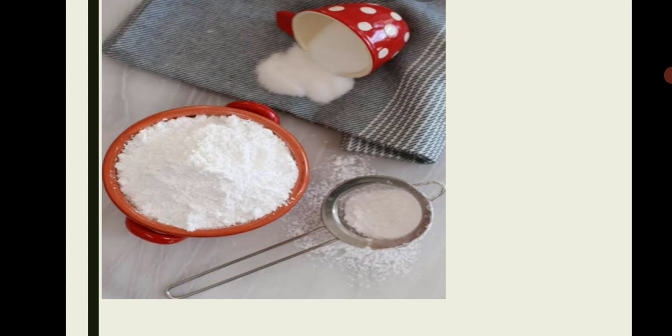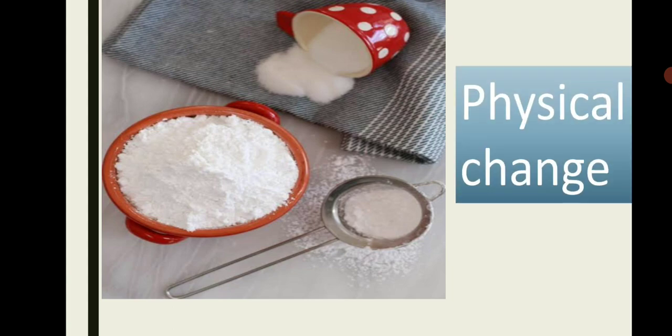After grinding, you will see the powdered sugar is also white in color, has a sweet taste, and is odorless. So, no new substance has been formed. We can say a change in which no new substance is formed is known as a physical change.